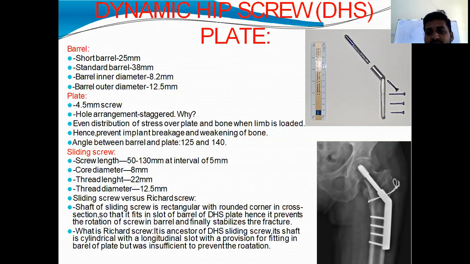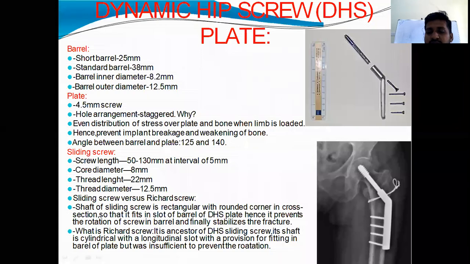Angle between barrel and plate is 125 degrees, this angle, 125 to 140 degrees. Normally we use 135 degrees. And the sliding screw: screw length is based upon the patient. Depending on the patient's femur neck and head length, we will select the size of the screw. This is the core diameter, and this is the thread diameter. Barrel inner diameter is 8.2 mm, core diameter is 8 mm, and thread diameter is 12.5 mm.